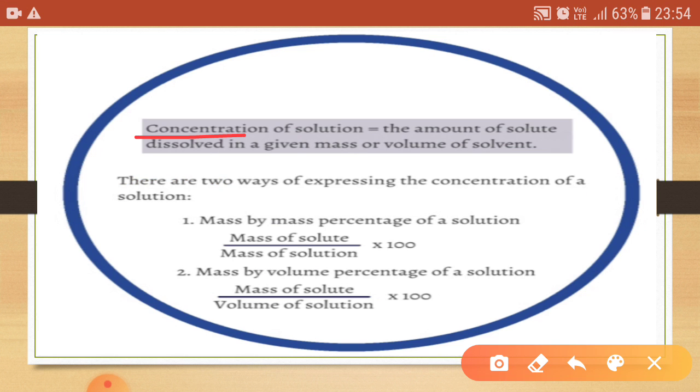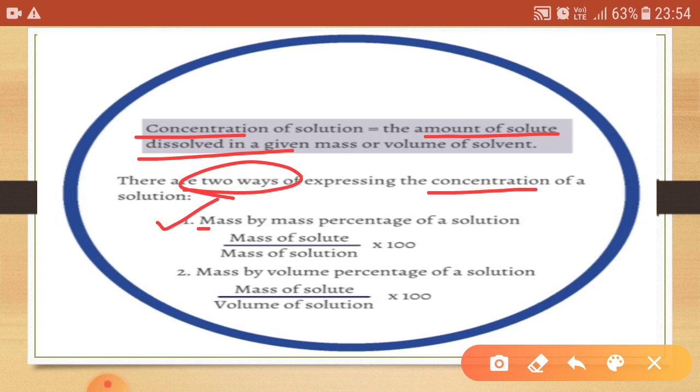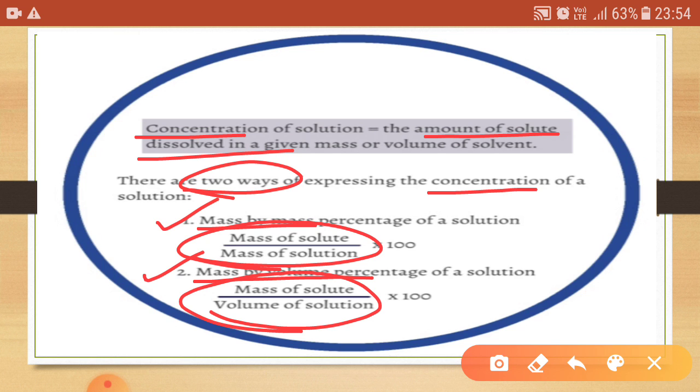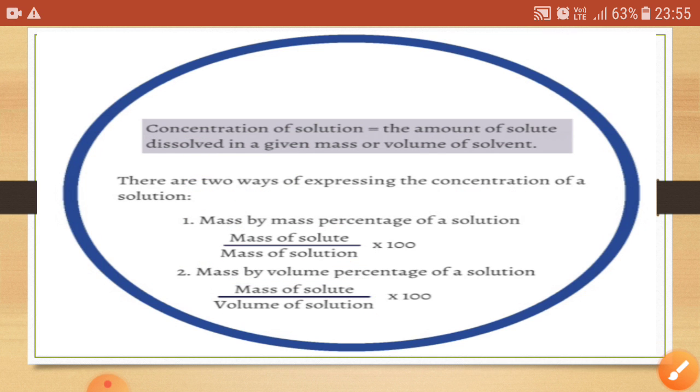Now, the concentration of a solution is the amount of solute dissolved in a given amount of solution or volume of solvent. And on this basis, we can express the concentration in two different ways. The first is the mass by mass percentage and the second is the mass by volume percentage. Mass by mass percentage means the ratio of the mass of solute to the mass of solution, and the mass by volume percentage is the ratio of the mass of solute to the volume of solution.